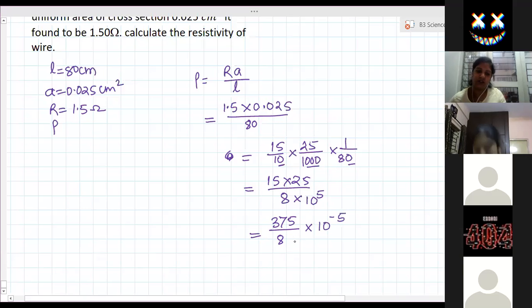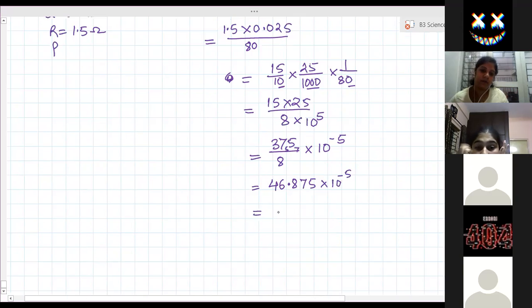Now find out this: 8 4s are 32, 8 6s are 48, 8 8s are 64. So it is 46.875 into 10 to the power minus 5, or in standard form it can be written as 4.69 approximately, into 10 to the power minus 4 ohm centimeter.